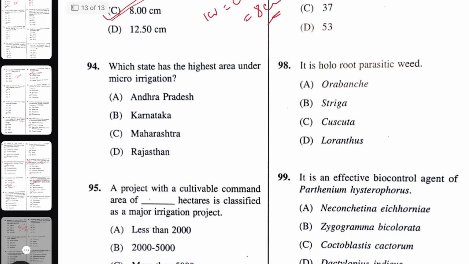Which state has the highest area under micro irrigation? The right answer here will be Karnataka, according to PIB, Press Information Bureau. You can check it on the internet.